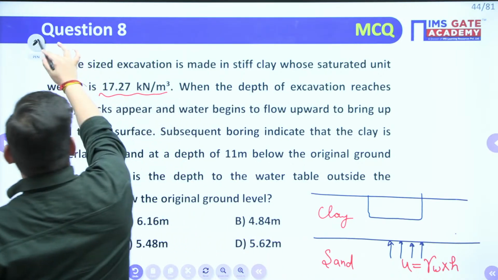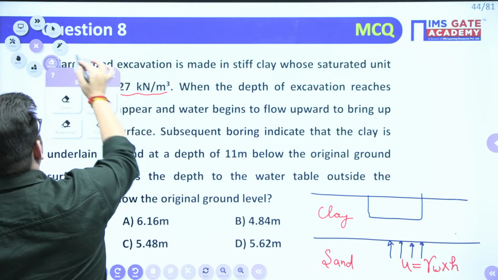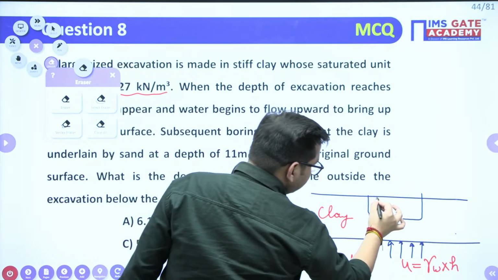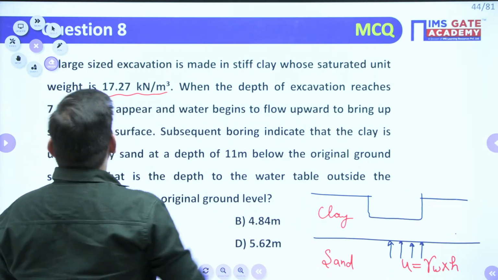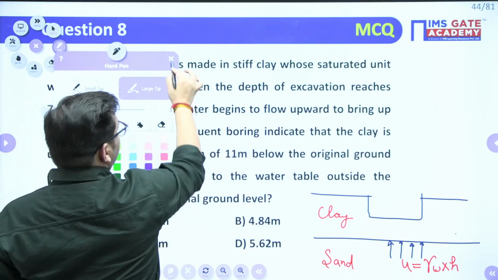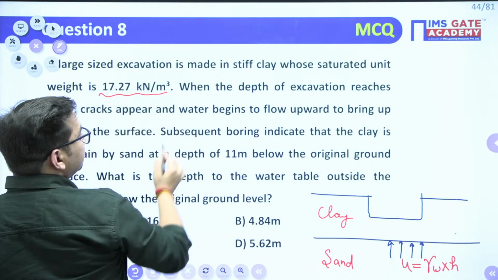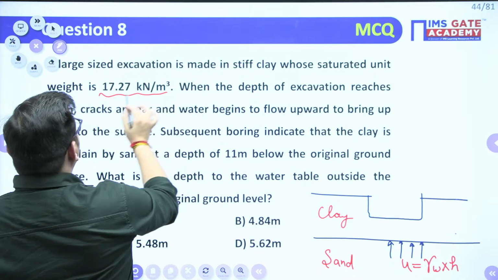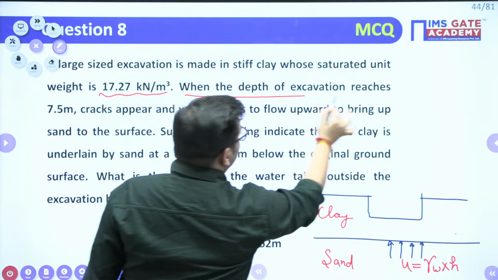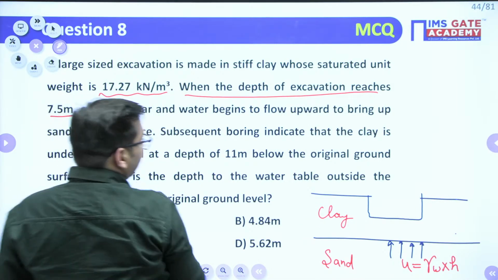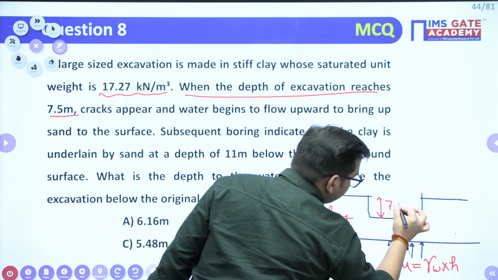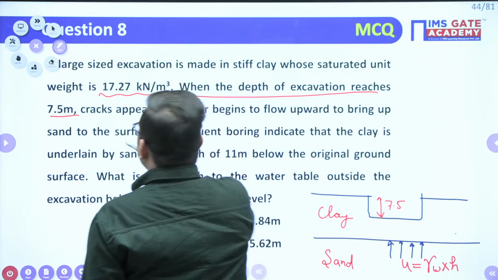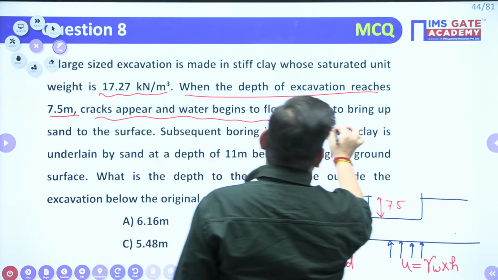When you have excavated this particular soil, at what depth? When the depth of excavation reaches 7.5 meter, cracks appear and water begins to flow upward, right?